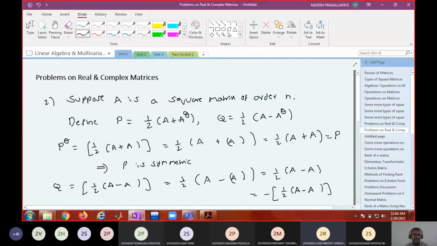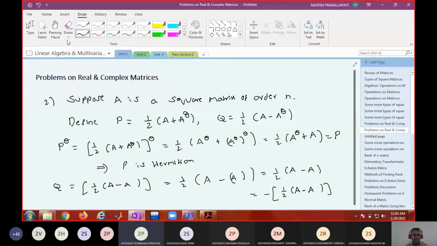So if I consider P power theta, that is A plus A power theta whole power theta. That is A power theta plus A power theta whole power theta, and A power theta whole power theta is A. So 1 by 2 times A power theta plus A equal to P. P power theta equal to P means what? P is Hermitian.